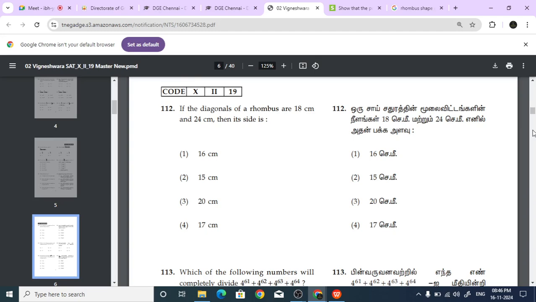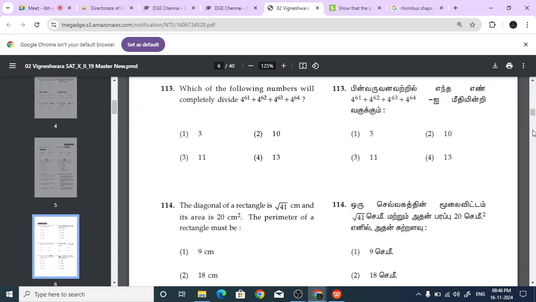Okay, one last question we'll see. 113. Can you read this question? Yes, sir. Which of the following numbers will completely divide 4 power 61 plus 4 power 62 plus 4 power 63 plus 4 power 64?